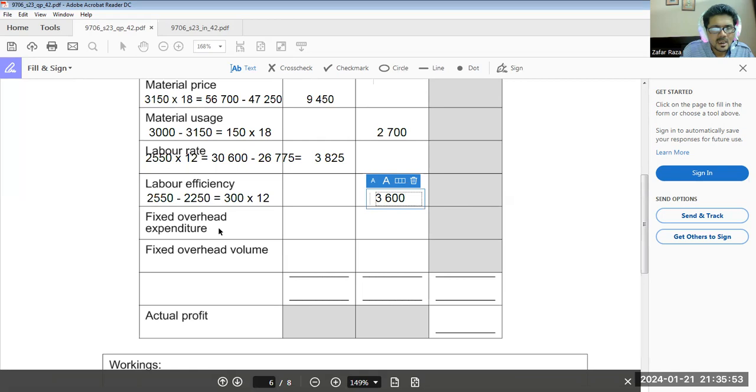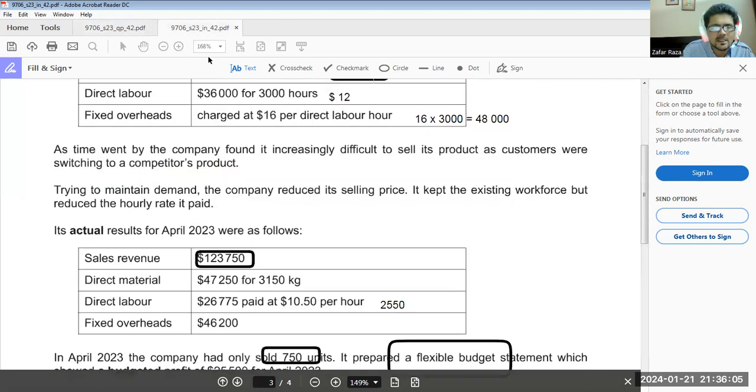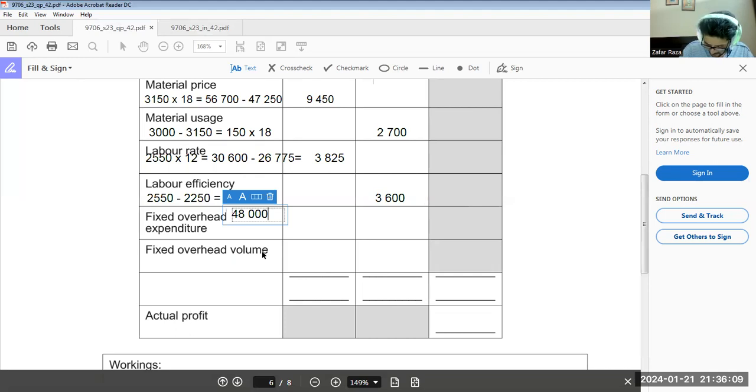Okay. Now, what about fixed overhead expenditure? Fixed overhead expenditure is $48,000. We have earlier calculated, yes, $48,000. Okay.